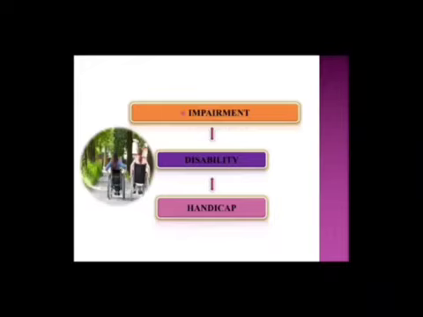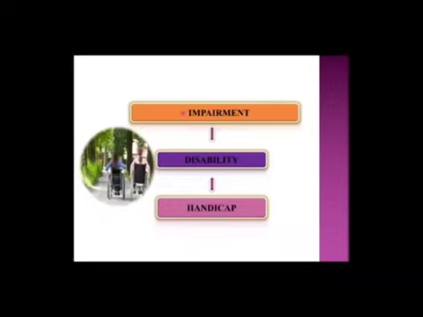Impairment is the loss or abnormality of physiological, psychological, anatomical structure or function. So that is impairment, it depends upon the body. Any loss or abnormality that happens in our body organs directly leads to impairment. Impairment refers to a problem with the structure or organ of the body. This impairment leads to disability. If a person has any impairment in any of his organs, that abnormality or loss will lead to disability.